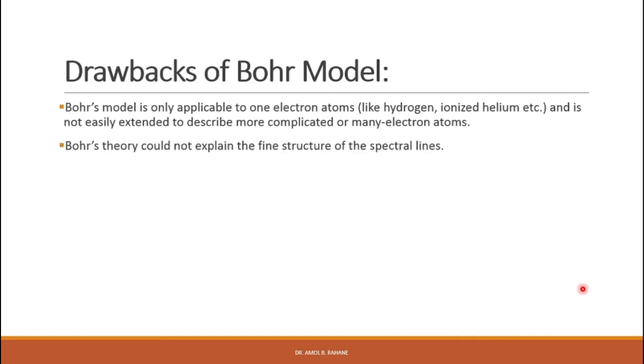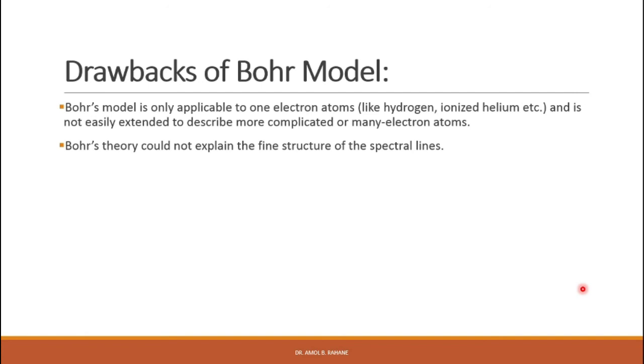Bohr's theory could not explain the fine structure of spectral lines. While certain spectral lines can show 2 or 3 lines when we use very high resolution spectrometers, in that case Bohr's model could not explain the fine structure. So this is called fine structure, right?